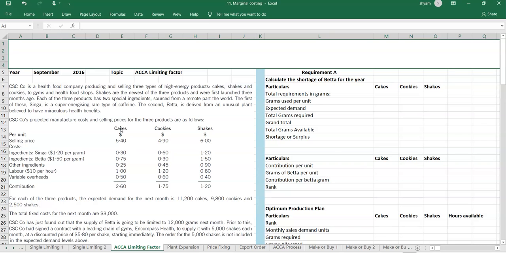This is an amount because it's given in dollars here. We should know how many grams each product is using. That's why he has given the per gram amount, also the raw material consumed by each of the products: cake, cookies, and shakes. The same applies to this raw material also.